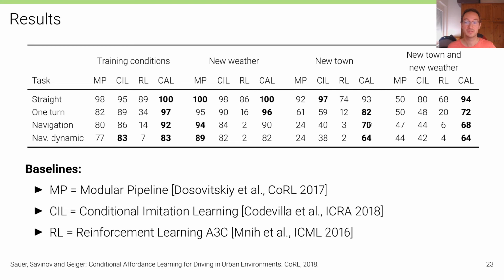These are success rates here, and you can see that the conditional imitation learning approach or a reinforcement learning approach really have difficulties to generalize to new towns and new weather situations when we have other dynamic vehicles and pedestrians on the road, and we have to drive courses with multiple turns, which are the last two rows in this table. The first two are the simpler scenarios.